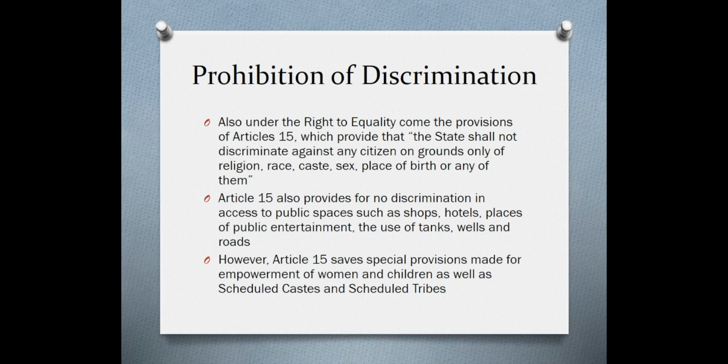So while the state is not allowed to discriminate on grounds of religion, race, caste, sex, place of birth, there's a special saving of any provisions made for the empowerment of women, children, scheduled castes, and scheduled tribes. So this again becomes a reasonable classification for the state to provide positive discrimination for these special groups.